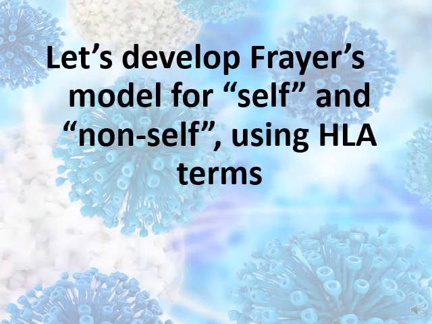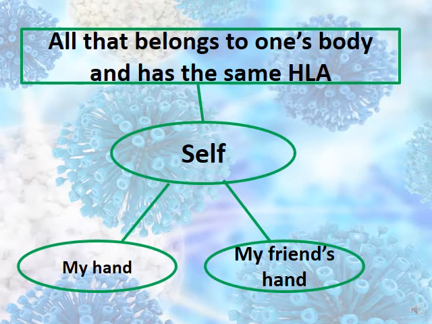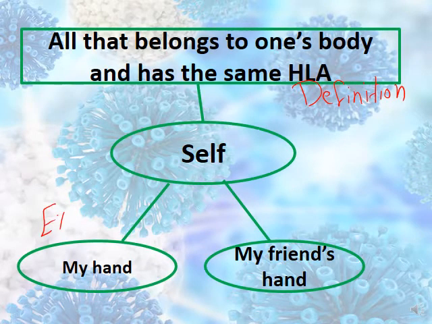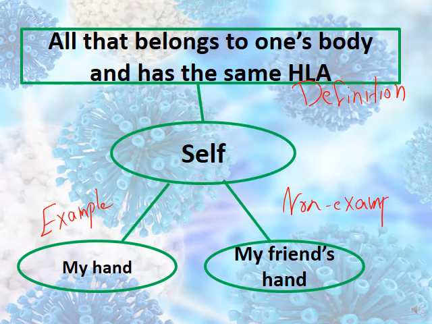So now let's develop Frayer's model for self and non-self using the HLA. Here we have the term in the middle, here the definition, here an example, and here a non-example. Let's start first with the term self. What is the meaning of self?